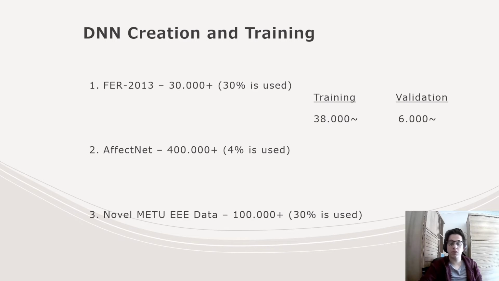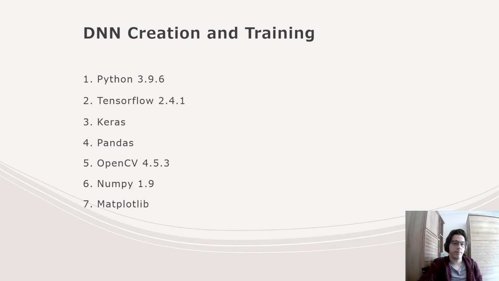And 1/7 of this data is used as the validation data in the model, and the rest is used as the training data in the model. The final product used nearly 38,000 images as training images, and 6,000 as validation images. I selected these numbers by trial and error during the optimization.